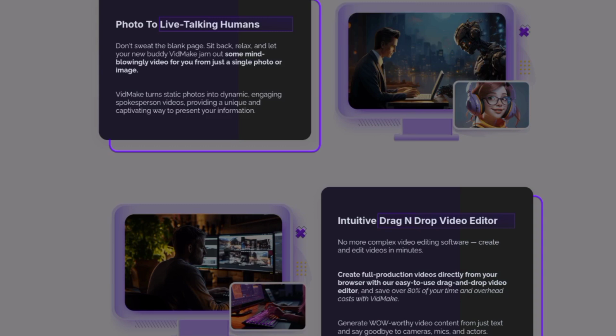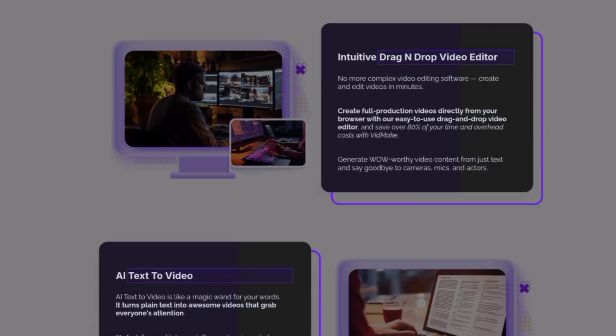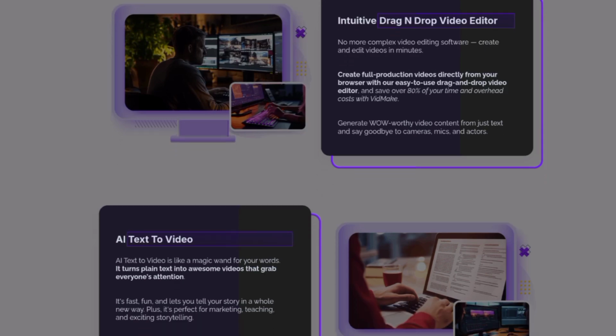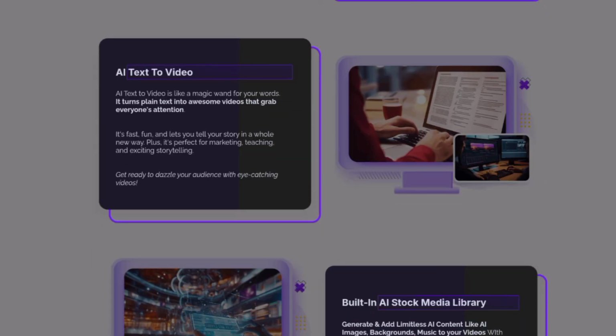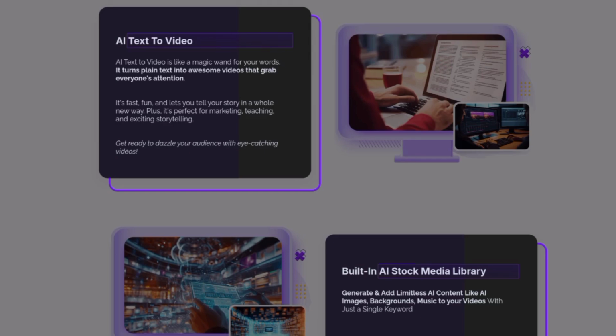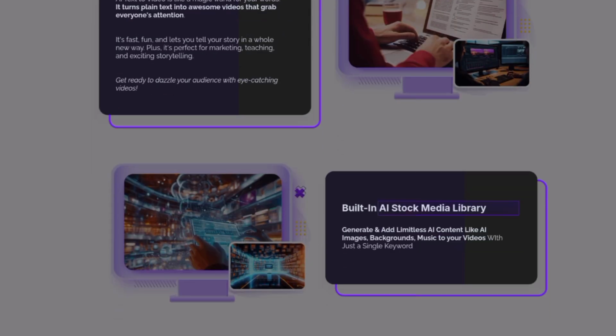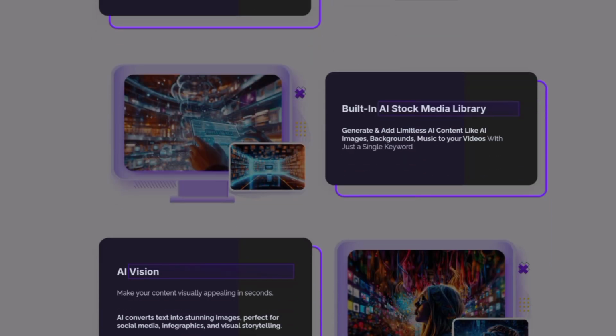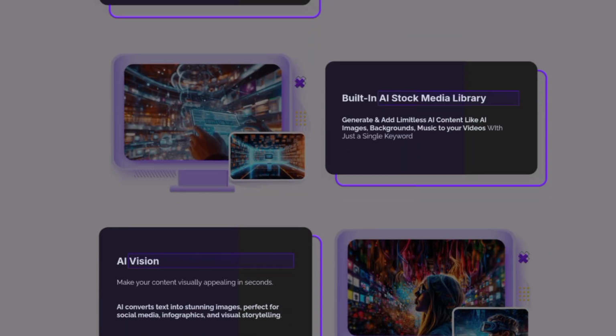Intuitive drag-and-drop video editor. Create full production videos directly from your browser with our easy-to-use drag-and-drop video editor. AI Text-to-Video. It turns plain text into awesome videos that grab everyone's attention. Built-in AI stock media library. Unlock endless AI content, images, backgrounds, and music, using just one keyword.